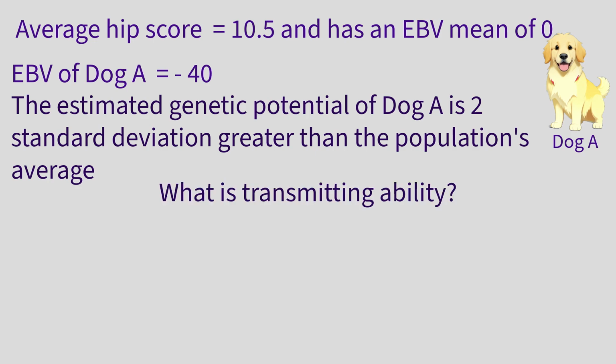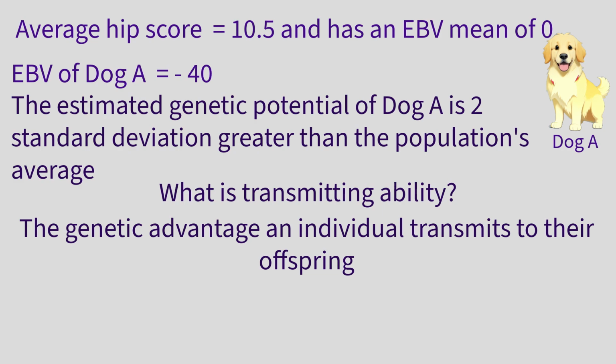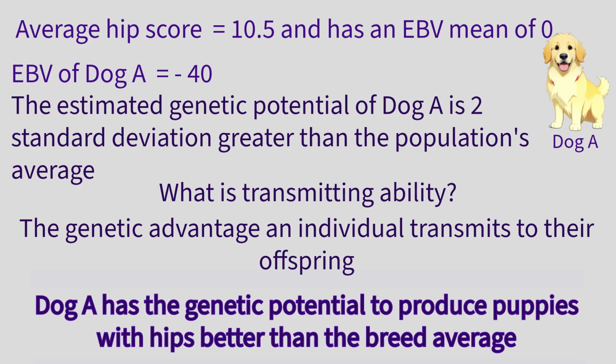What is transmitting ability? Transmitting ability is the genetic advantage an individual passes on to their puppies. A parent passes on one half of their genes to their offspring. Puppies receive half of their genes from one parent, the other half are passed on from the other parent. So, the genetic transmitting ability of dog A is half its estimated breeding value and equals -20. Dog A has the genetic potential to produce puppies with hips better than the breed average.